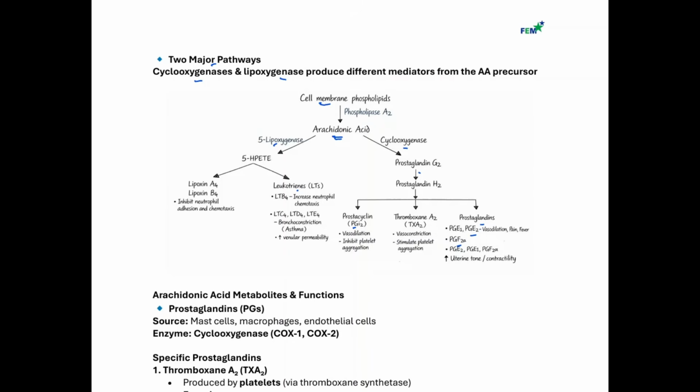And this could increase bronchial constriction, causing asthma, and they could also cause increased venular permeability. And that's why if a patient is taking medication like aspirin or NSAID, both of them could block cyclooxygenase. So by blocking cyclooxygenase, the arachidonic substrate is going to be shunted to production of what? Leukotrienes. So you're going to have an increase in leukotriene production. And that could lead to what we call NSAID or aspirin-induced asthma. So that could induce asthma in those patients.